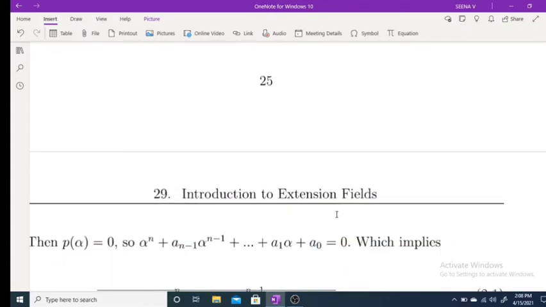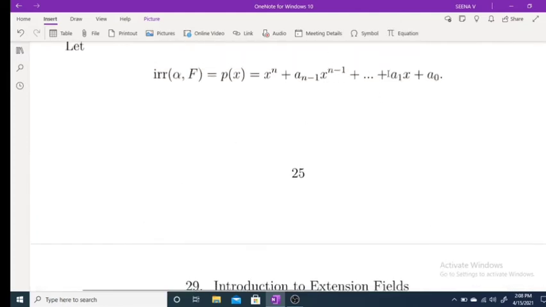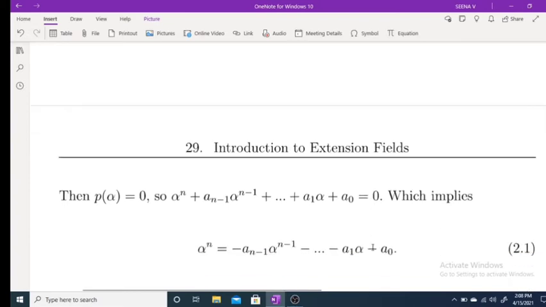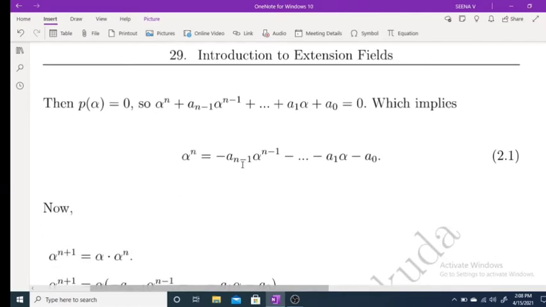Okay. Now, what about p(alpha)? p(alpha) is 0. Therefore, alpha raised to n plus etc. plus a1 alpha plus a0 is equal to 0. Which implies alpha raised to n you can write as minus a(n-1) alpha raised to n minus 1 plus etc. minus a1 alpha minus a0.